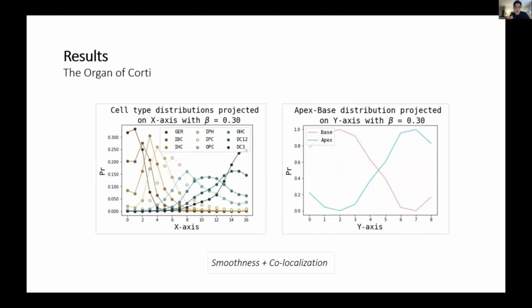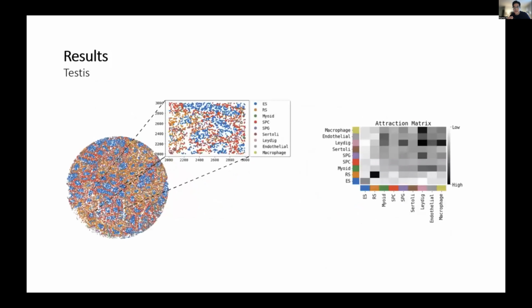In the left figure, we can see each cell type distribution projected on the x-axis, and you can see the gradual peaks of the different cell types, in the order they are expected to be. In the right figure, we can see the apex-base membership projected on the y-axis, and the gradual transition between them, as we would expect.